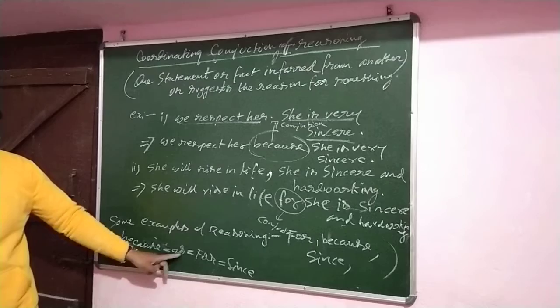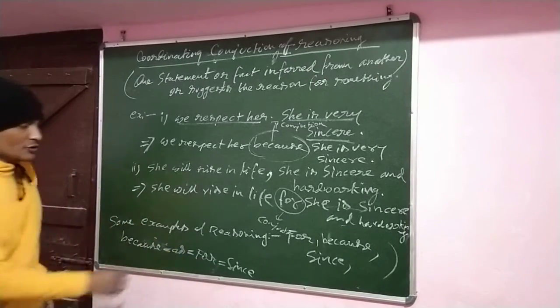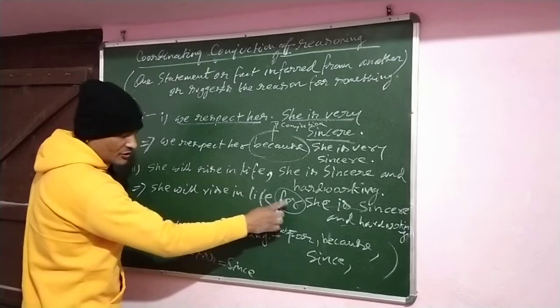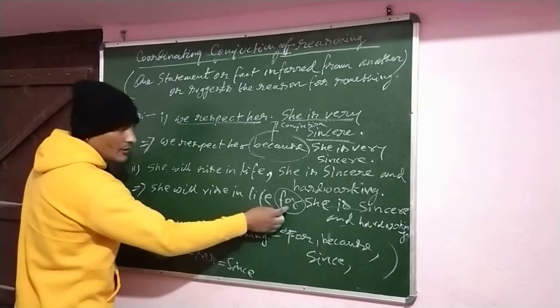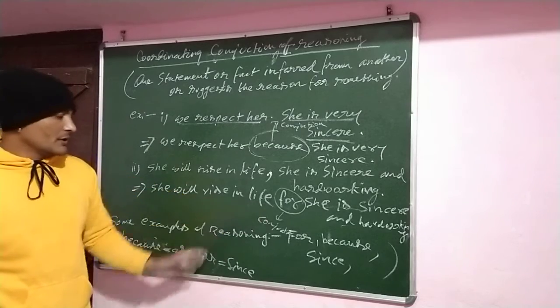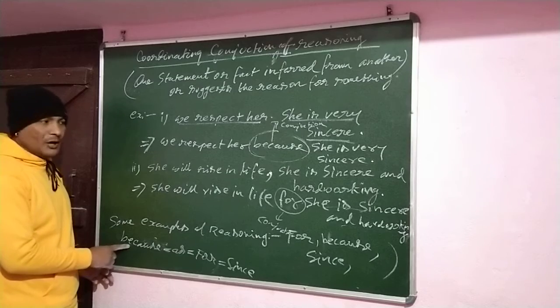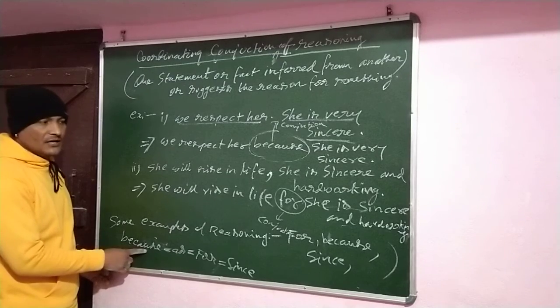The same meaning stands for these three words: as, for, since. So you can use here since also, for also, or because also you can use. So both the meanings are same, because it tells about the reason.